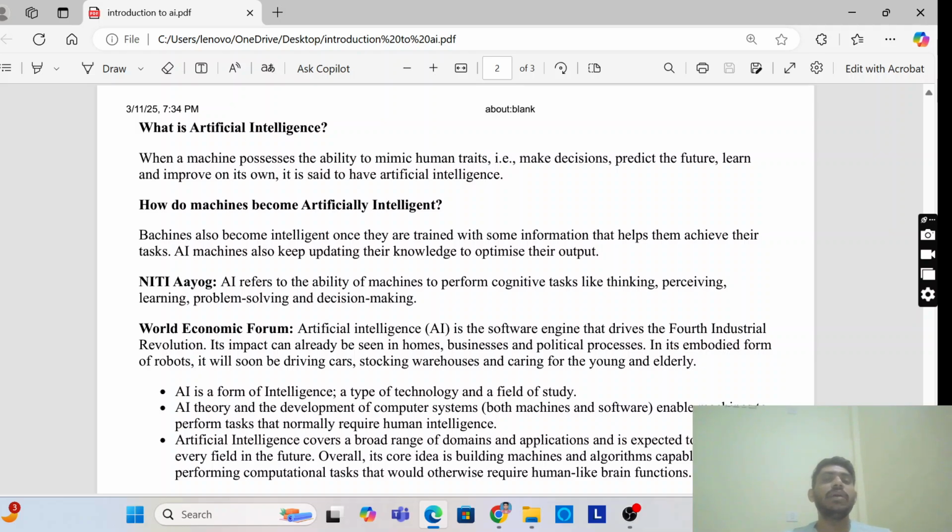They have given one example in NITI Aayog. AI refers to the ability of a machine to perform cognitive tasks like thinking, perceiving, learning, problem solving, and decision making. So AI can do this type of work also, cognitive tasks. Cognitive means knowledge. They can think, they can perceive information, they can learn, they can solve problems, they can take decisions. That is the thing of AI and how the machine becomes intelligent.